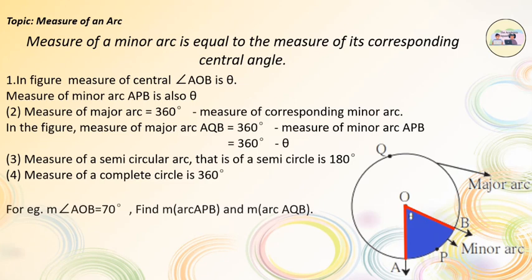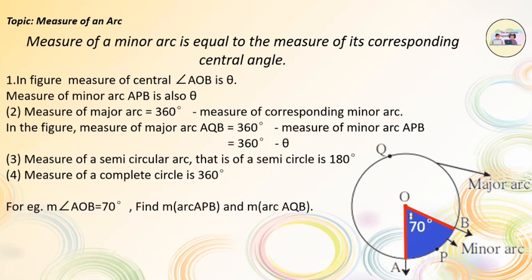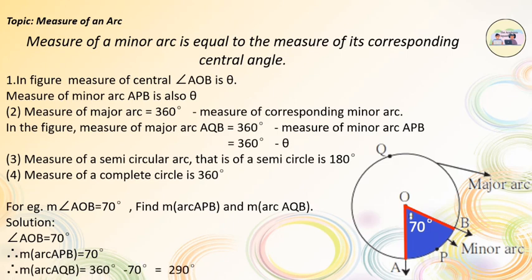For example, the measure of angle AOB is 70 degrees. Find the measure of arc APB and the measure of arc AQB. The measure of arc APB is equal to 70 degrees. The measure of arc AQB is equal to 360 minus 70 degrees, that is 290 degrees.